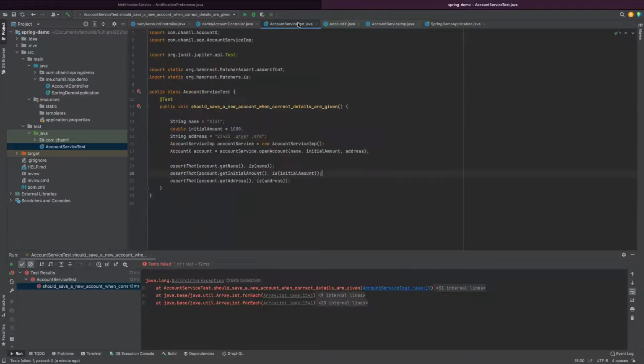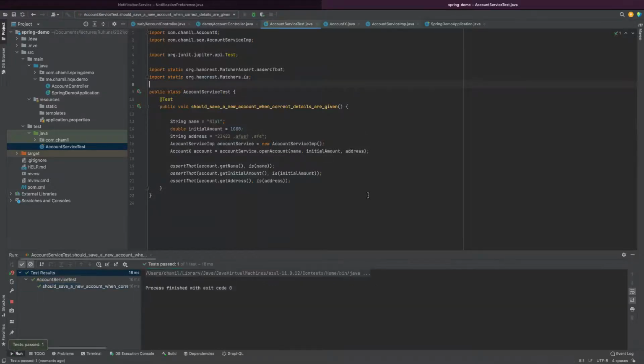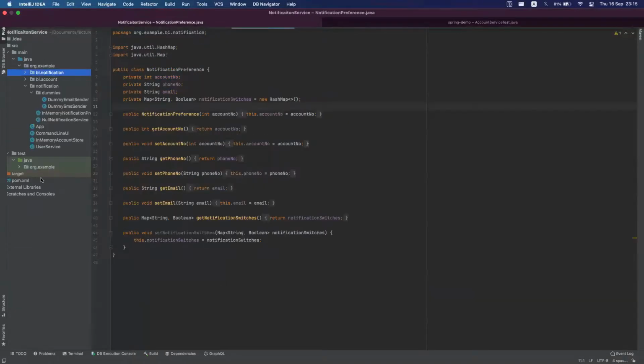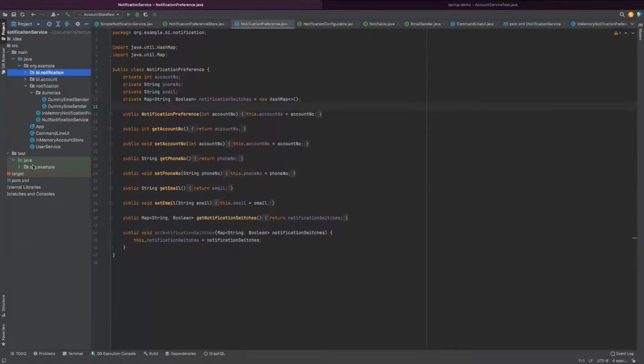So this is how the test driven development works. So if I run this test again, it passes, right? That is the first thing. Actually, we are running out of time. Because of that, I'll quickly show you what kind of a test I have to write like this in a different case.